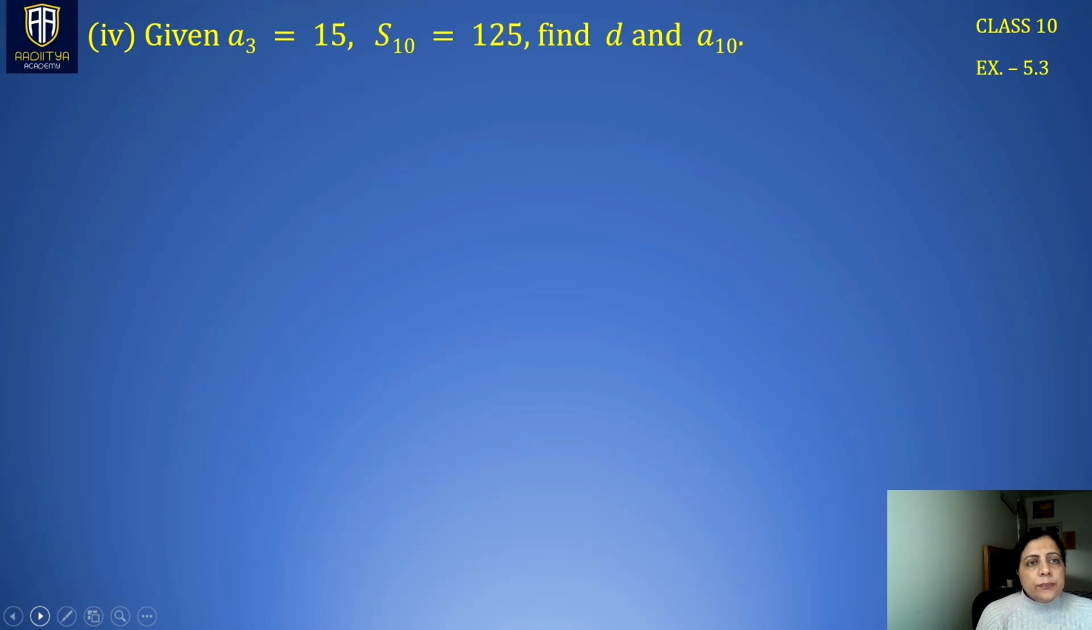Next, A3, S10 is given. Find D and A10. Now this is a different kind of question. A3 is given to us. A3 is 15.